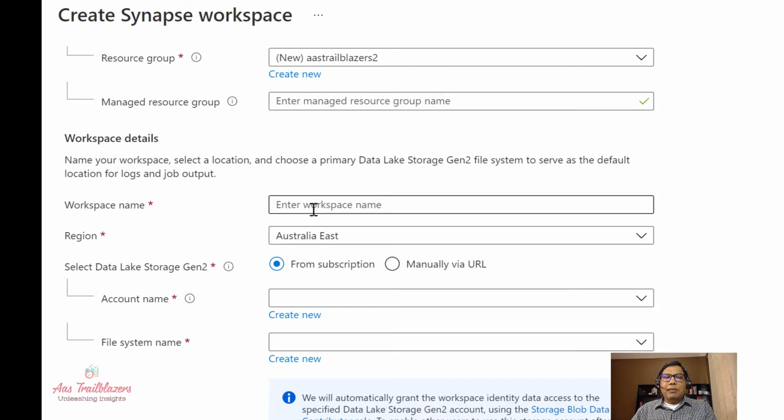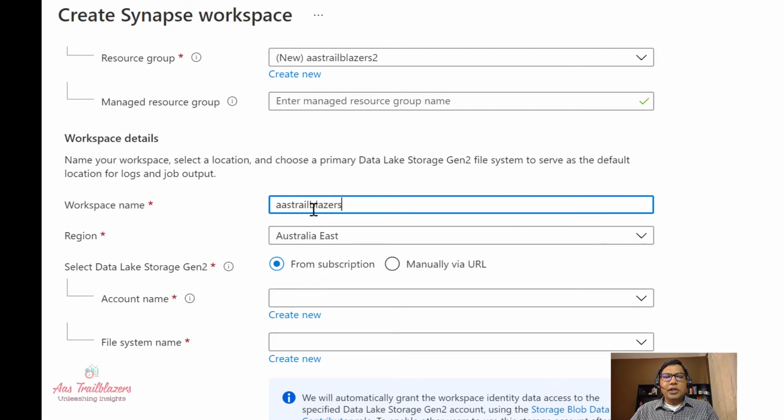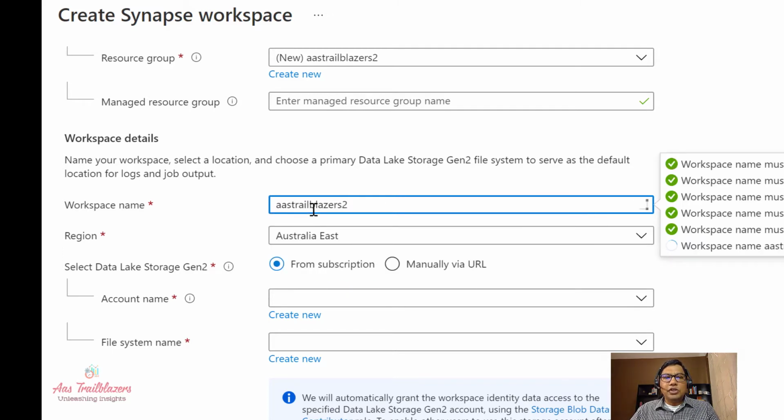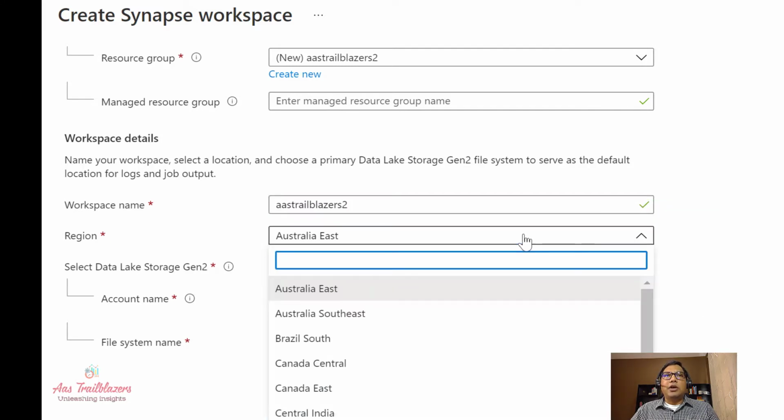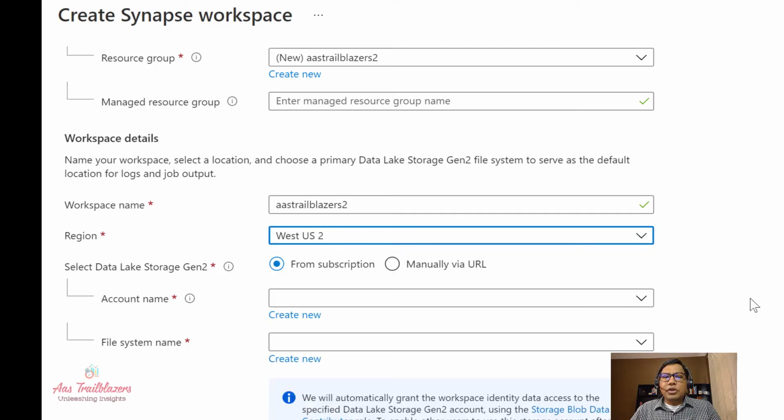For the workspace name, what we have specified so far is the resource group name where this resource will exist. Now we have to specify the name of the workspace. This has to be unique, so I'll give a name which is unique. And then finally I have to select the data center or the region where this service will be hosted. I'm in US West, so I'll select West. You can select a region based on your location or based on your preference.